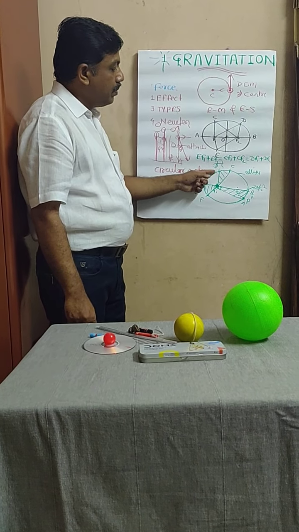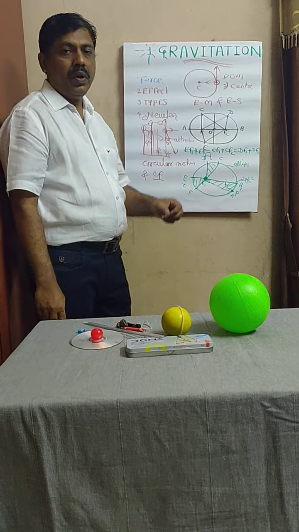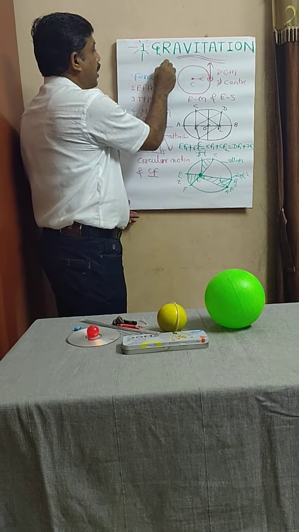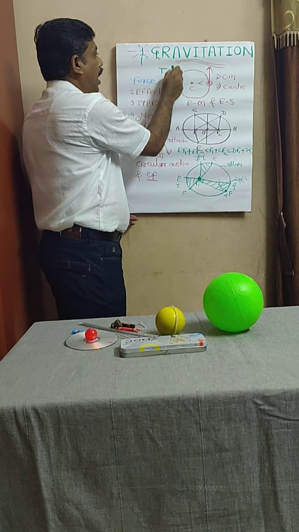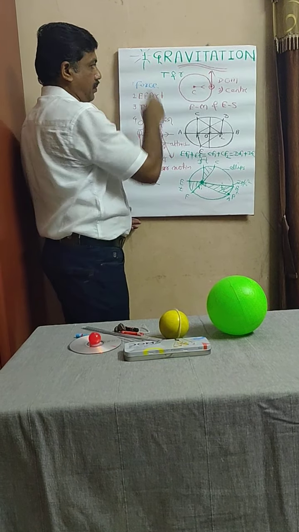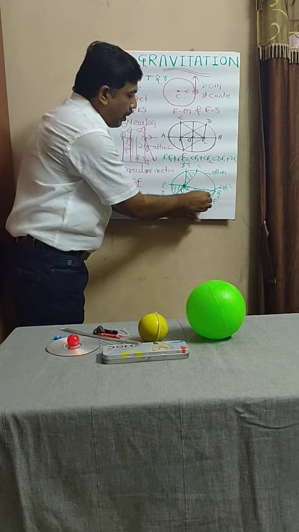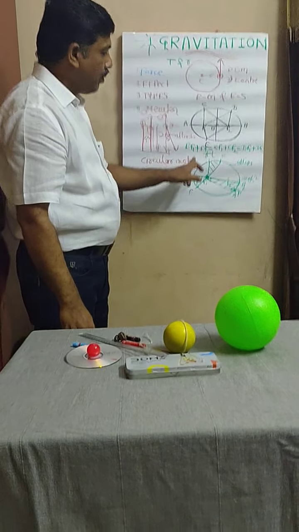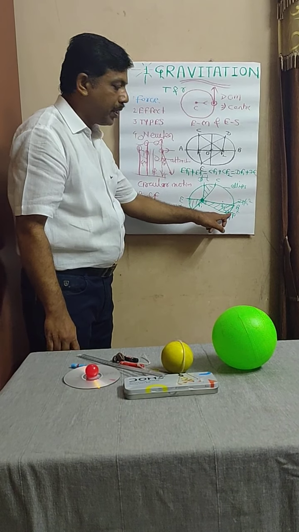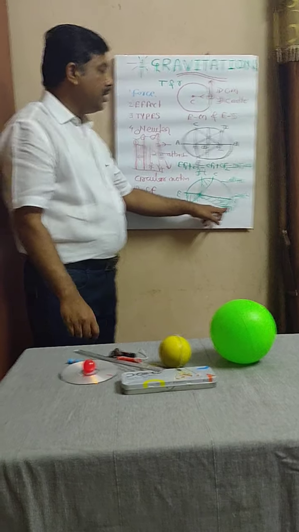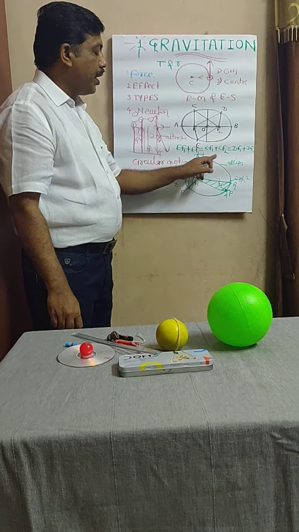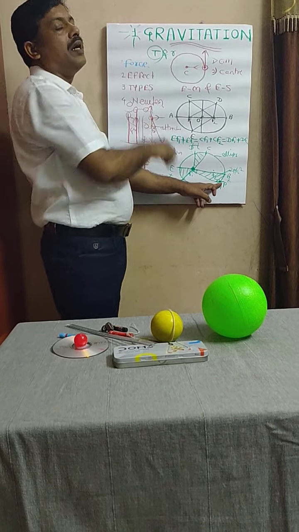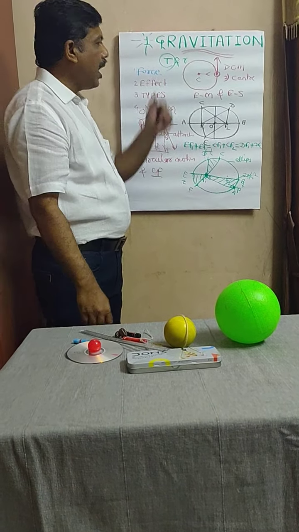Now we have to understand the third law. To understand Kepler's third law, we have to understand two terms: the first term is T and the second term is R. What is T? Suppose the planet is present at point A and it is revolving around the sun and reaches up to point A again. Then we call it the total time period of revolution of a planet, and we denote it by the letter T. Now what is R?